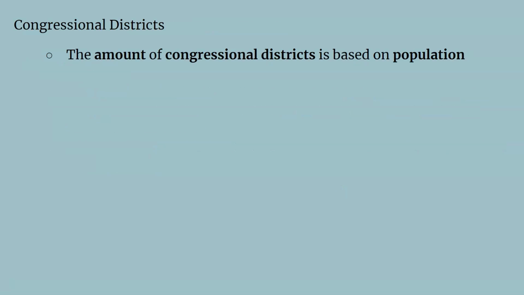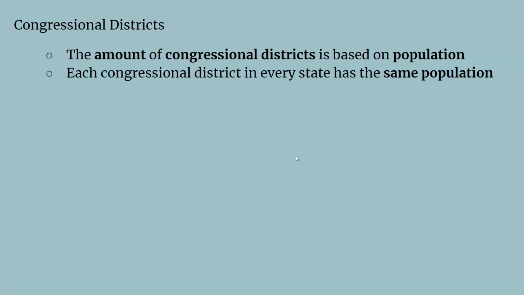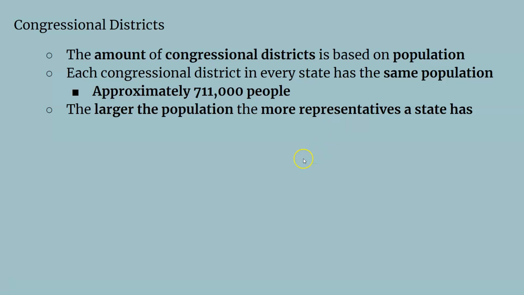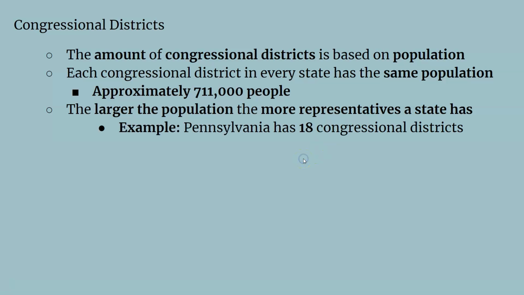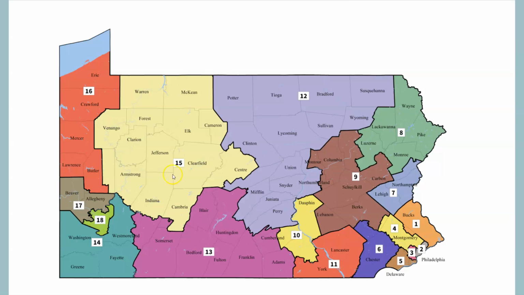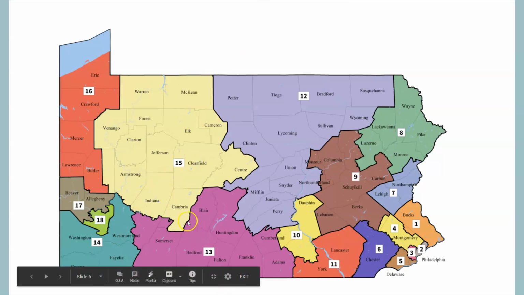So the amount of congressional districts is based on population. So each congressional district in every state has the same population. So in every district in the United States, there's approximately about 700,000 people. The larger the population, the more representatives a state has. Example, Pennsylvania has 18 congressional districts. Wyoming only has 1.